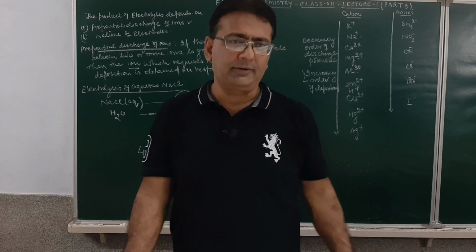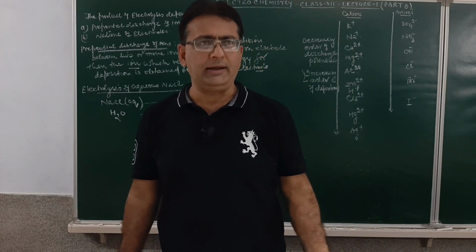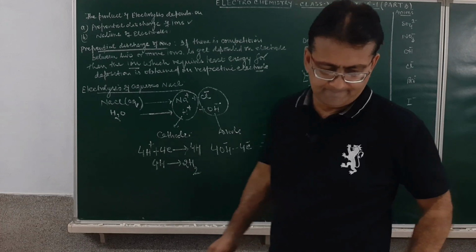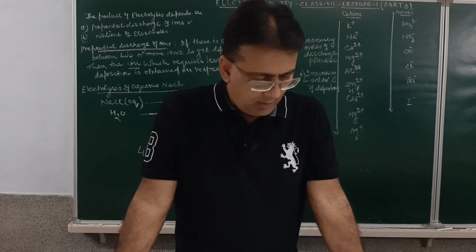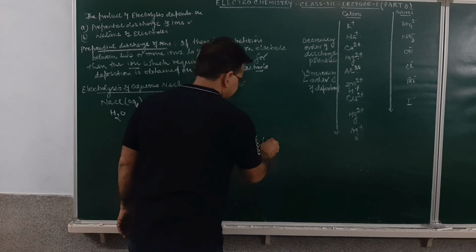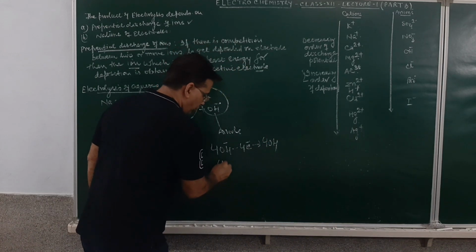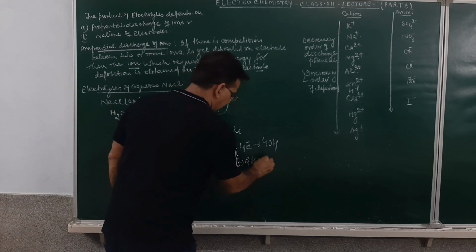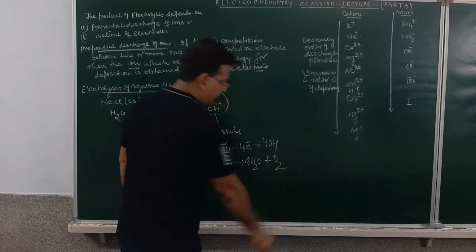Am I getting clear? When this hydroxyl ion loses the 4 electrons, it will change into 4OH. And this 4OH will change into water molecule, and oxygen in the form of a gas will be given out.